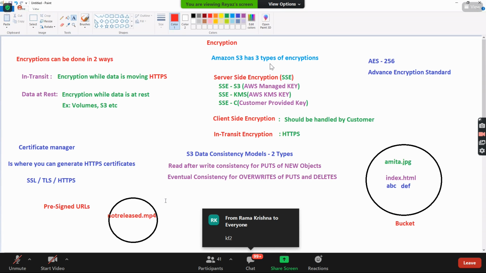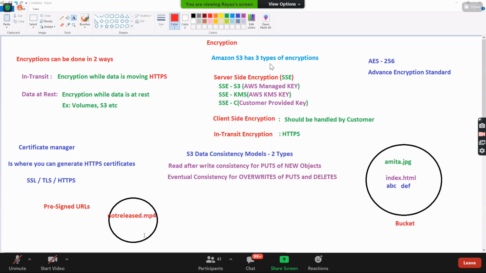So basically, you have some data, you have some object, right?